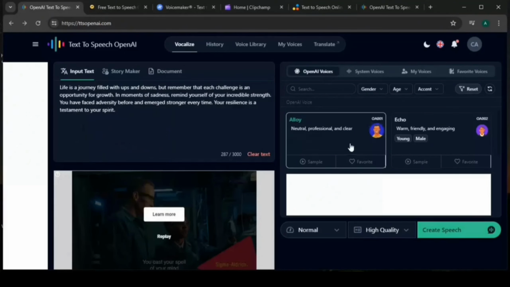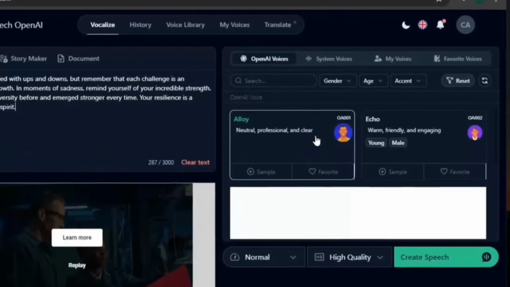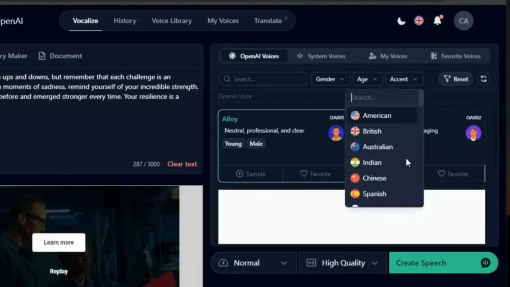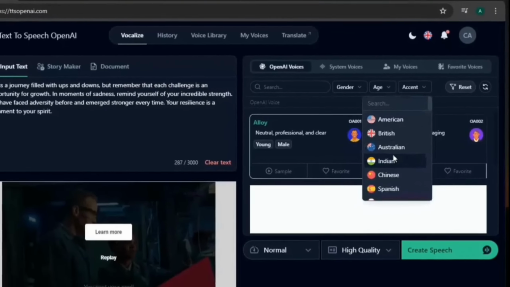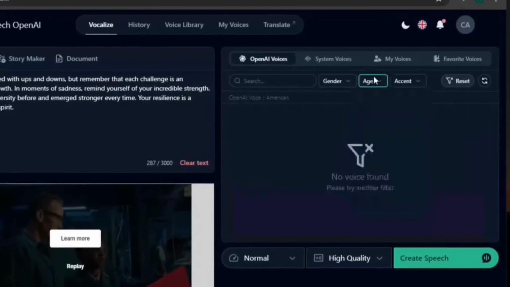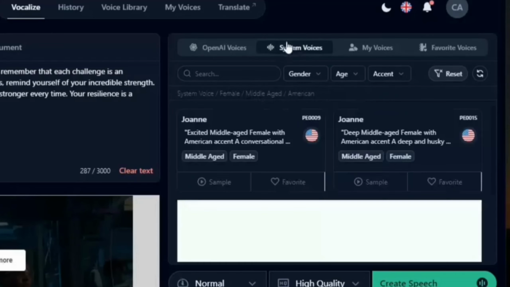This is where you select your voice, and they have a list of voice library. Another cool feature I love about this text to speech is that you can choose your accents. You can choose so many of them. I'm just going to click on America. Then you can choose your age, so I'm going to choose middle age. Then I'm going to click on female. Then click on system voice, and it will bring exactly everything I want.